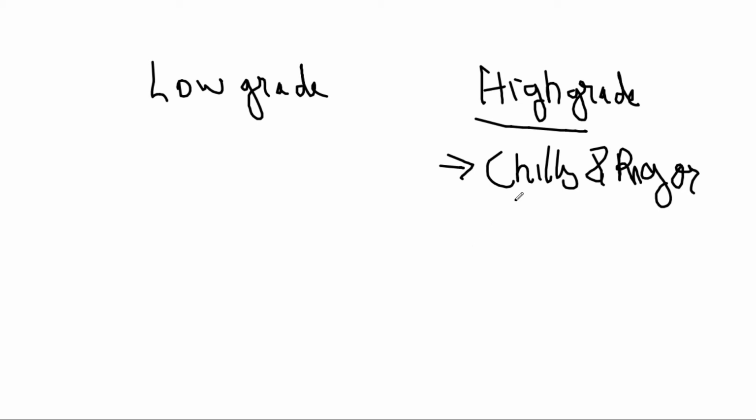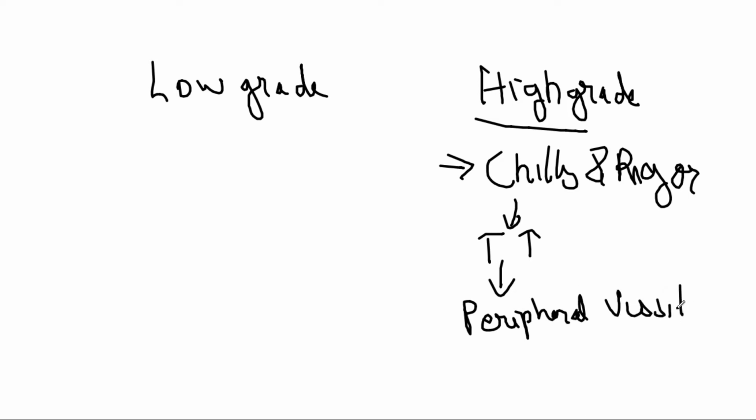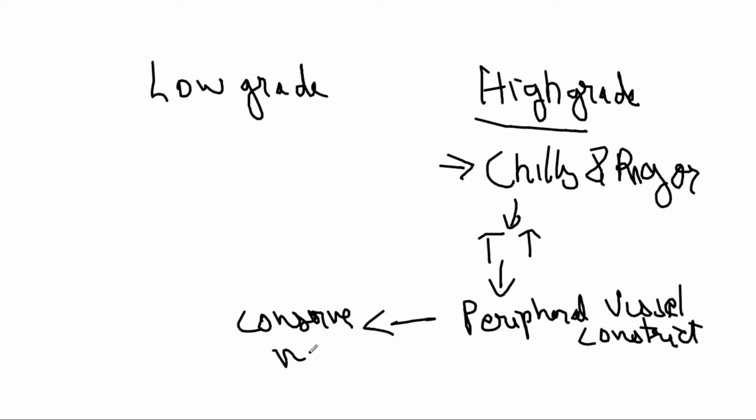As soon as the temperature of the patient rises, the peripheral vessels constrict. So what happens when the peripheral vessels constrict? It causes the patient to conserve heat, as a result of which he feels chills with rigor.